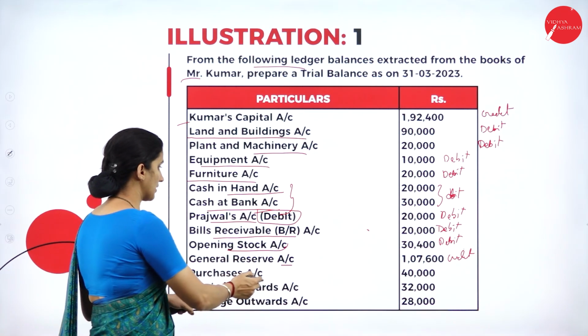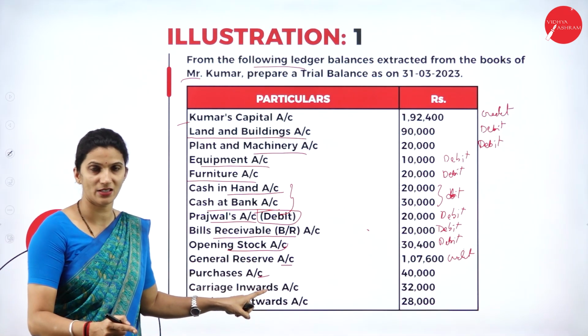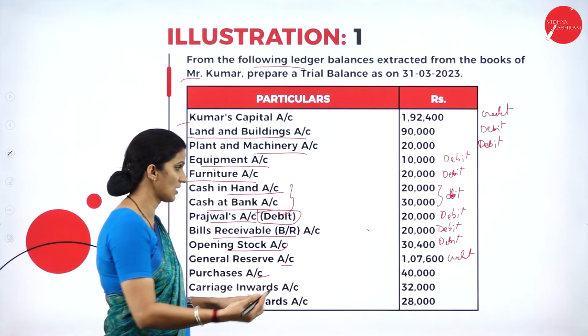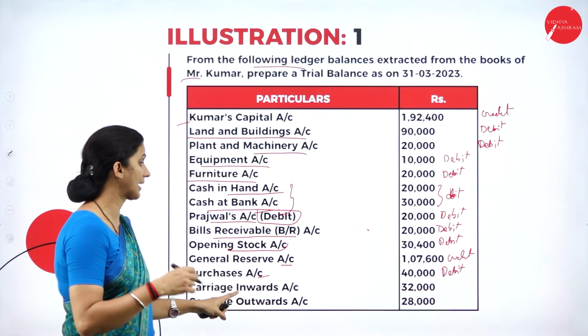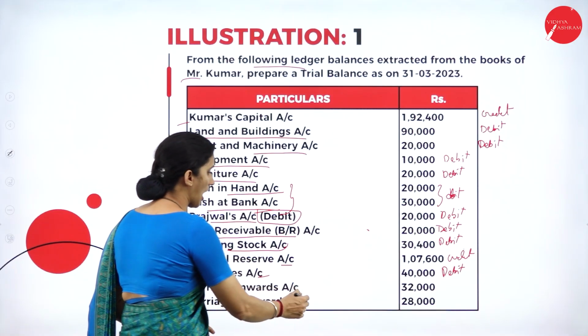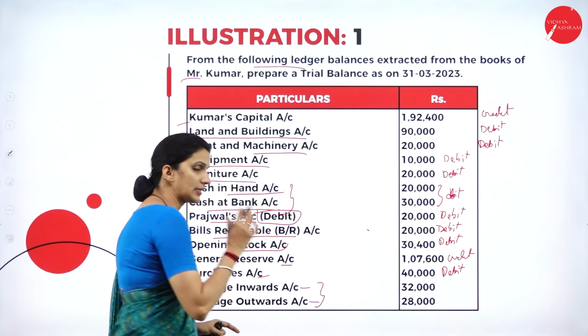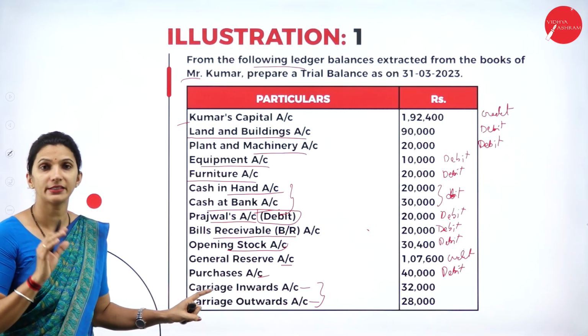Then we have the purchase account. It is a spending, or an expense to the business. So we will write it under the debit side. Then we have carriage inward and carriage outward. Both of these are expenses.